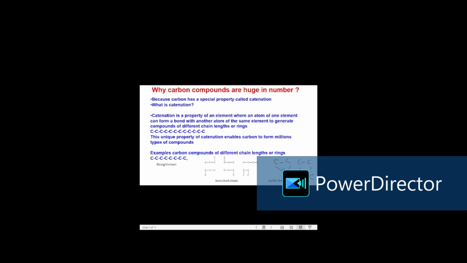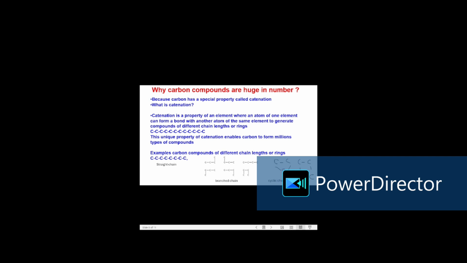One is the open chain compound and the other one is the closed chain compound. Closed chain compounds are also called cyclic compounds. Open chain compounds are called open chain because the first and the last carbon are not connected. It can be described like a broken necklace.